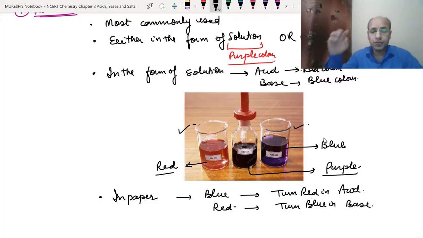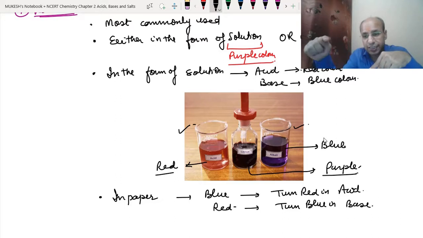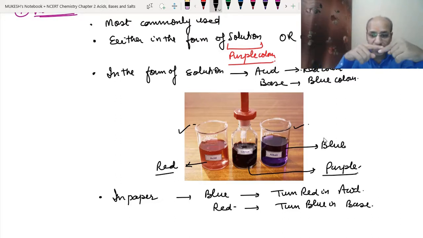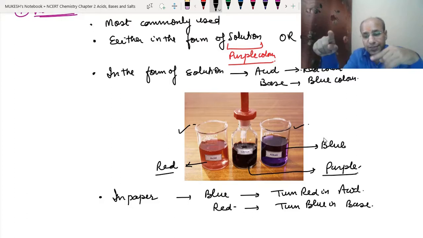So if we are using the litmus in the form of paper, then we have two different types. One is the red color, other is the blue color. If we are using the blue paper, then in acid it will turn red. There will be no change in the base, and the red will turn blue in the base, and it will have no effect in the acid.